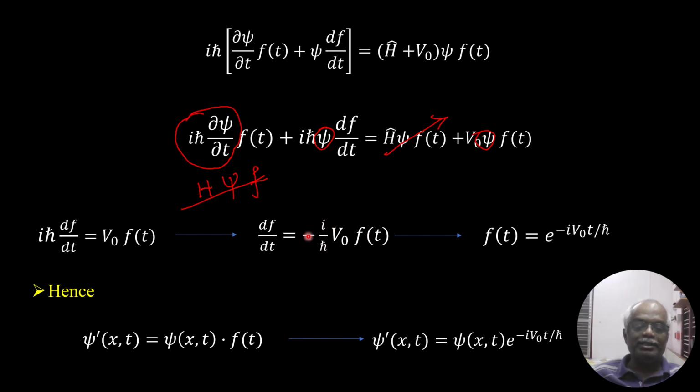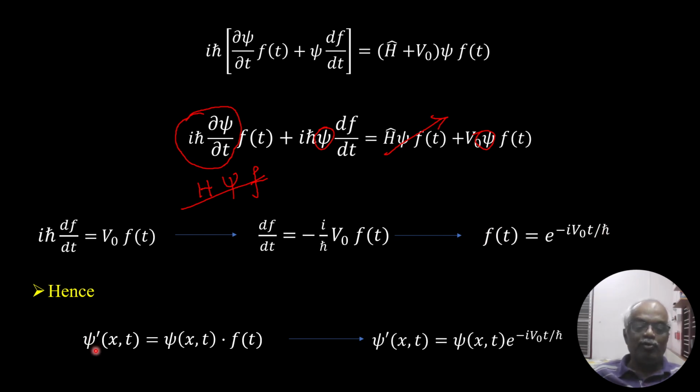So you get df over dt equal to minus i over h cross V0 f of t. The general solution of this differential equation is f of t equal to e to the power minus i V0 t over h cross. This is actually the phase factor.